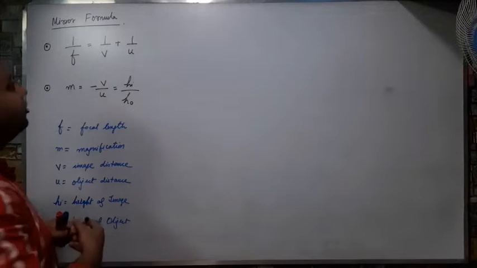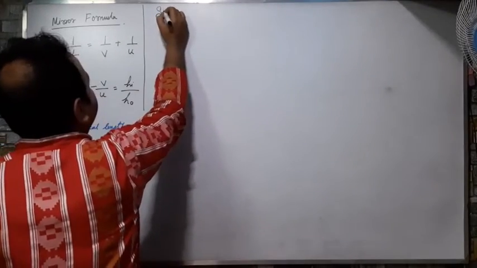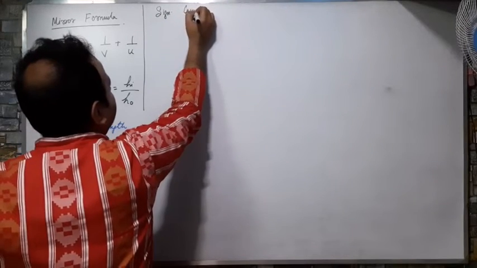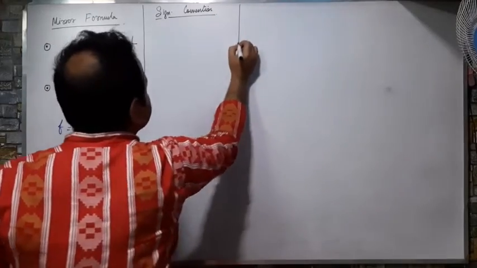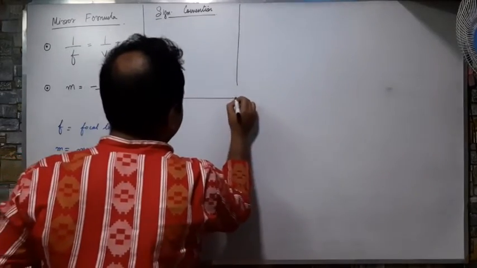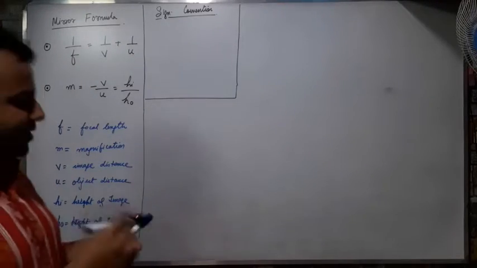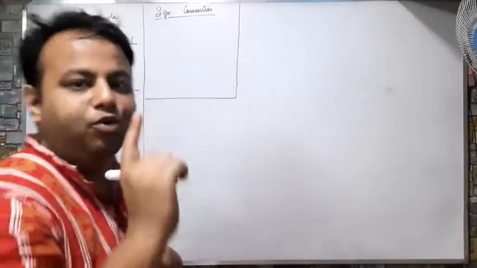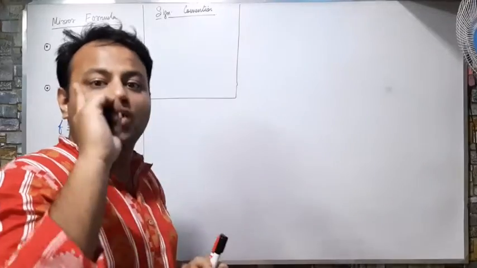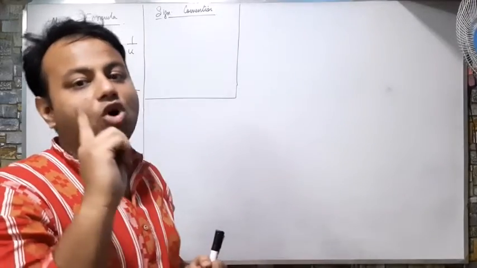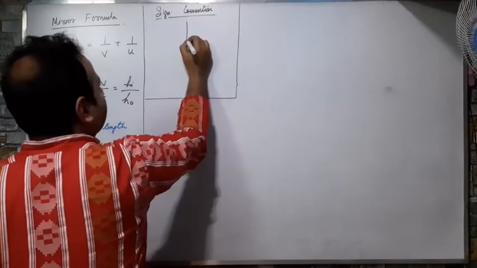There is one more thing that you should know before going on, that is sign convention. That is, you have to put certain signs. I told you in the beginning that always put the objects on the left hand side. This is the first thing. I am repeating again and again. Always put the objects on the left hand side. Now, what is sign convention? According to sign convention,